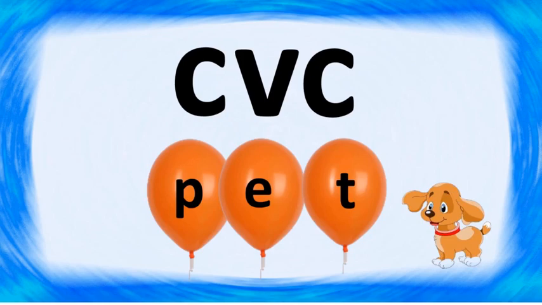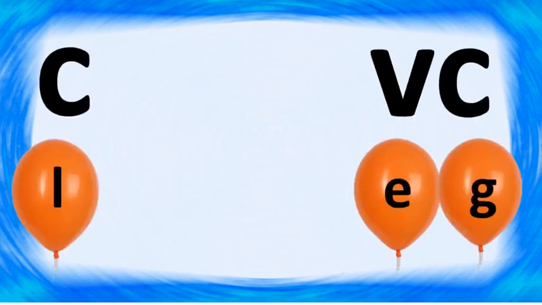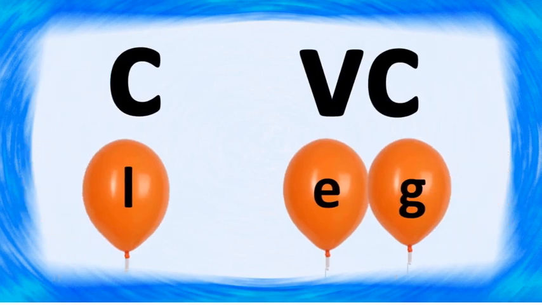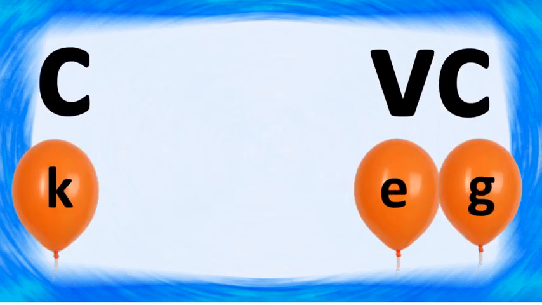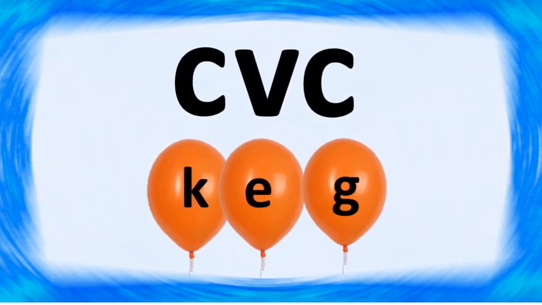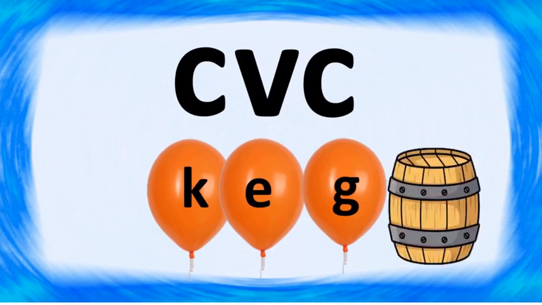The next word is leg. Leg refers to a body part. Look at the image of the leg. Keg. And together they form the word keg. What does keg mean? You can see in the image, keg is a kind of wooden container.